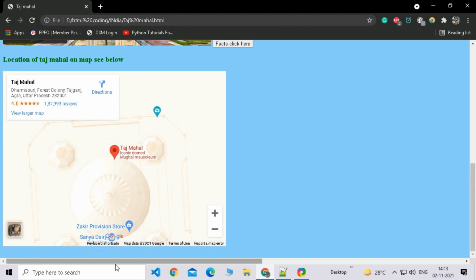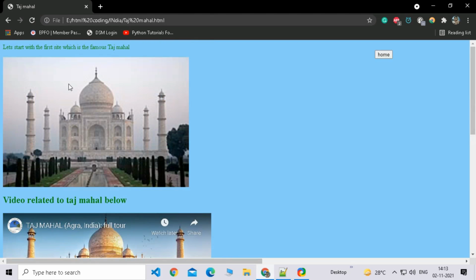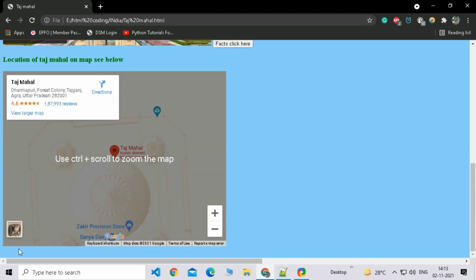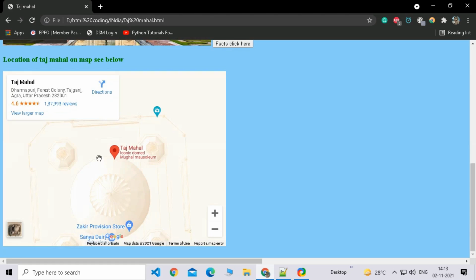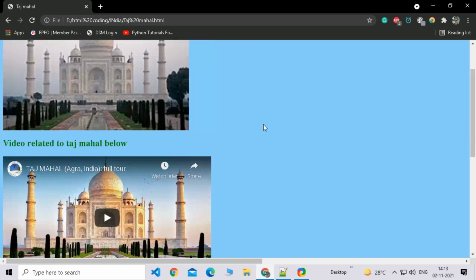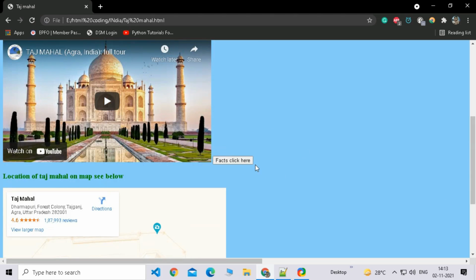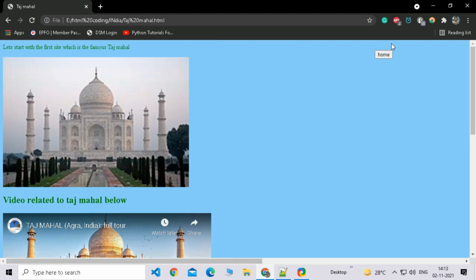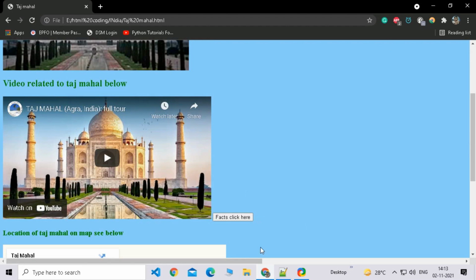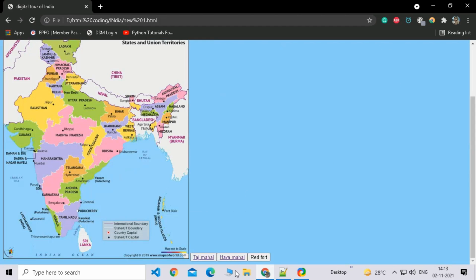That's this part of the Taj Mahal, the upper part, and then there are 4 extra tombs here and there. Those are the pillars. And then there's a lot more, but I don't want to explain them. Now there's a button of facts. Click here, and I should probably tell you that these are buttons. These things, and this is also a button. And if I go to my home page, then these 3 are also buttons.